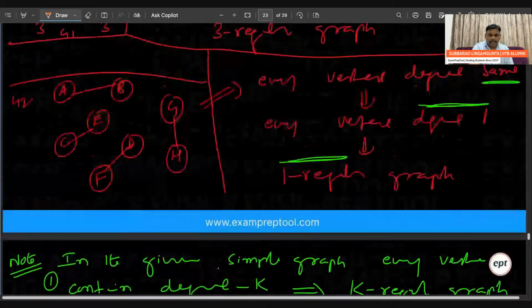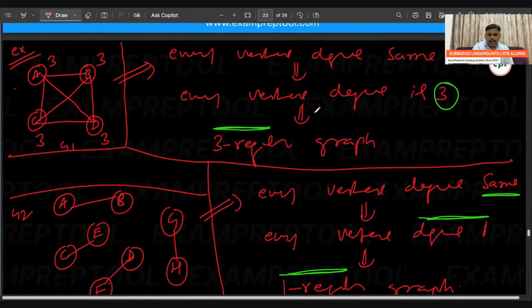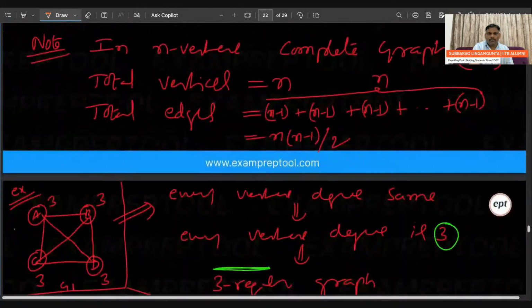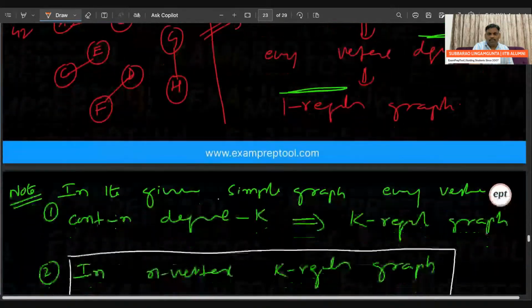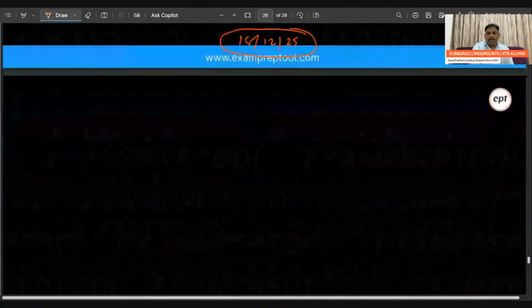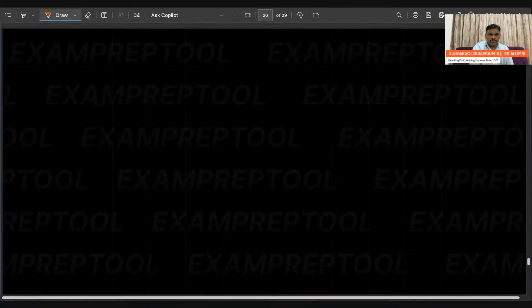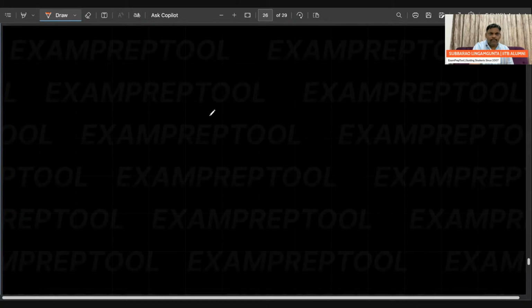In yesterday's class, if you observe, we covered the regular graph, the complete graph, and also the null graph. Now everyone try to understand. Please make sure everyone listens to what I'm saying now. Listen carefully.